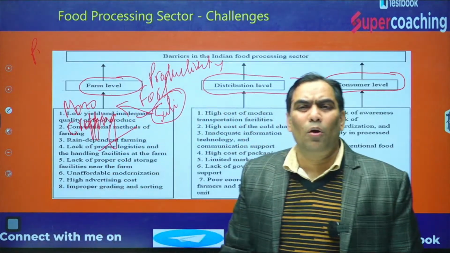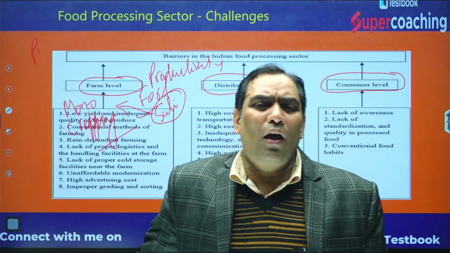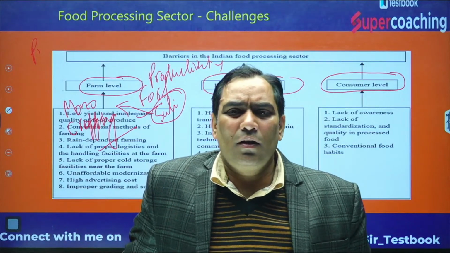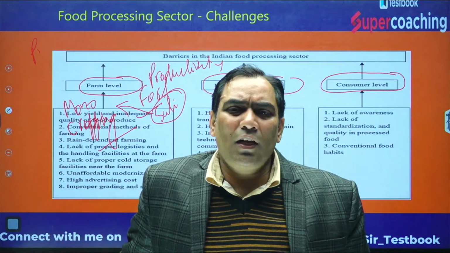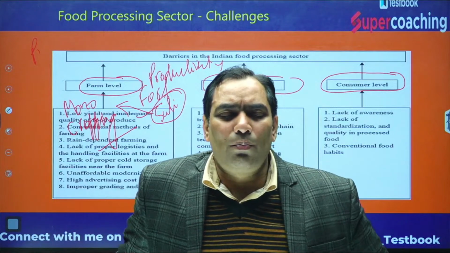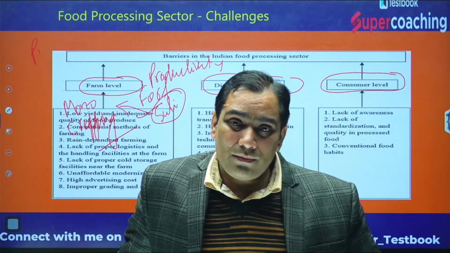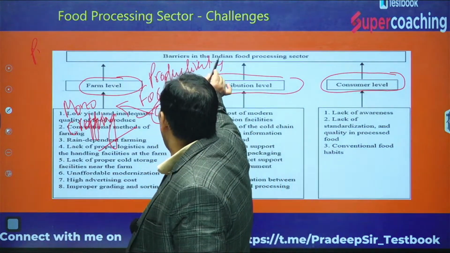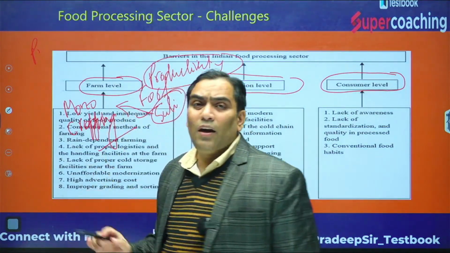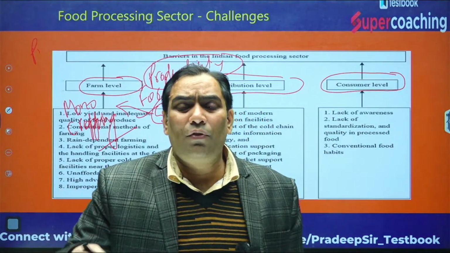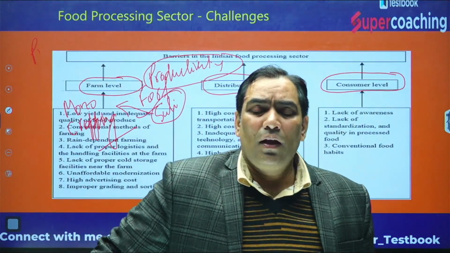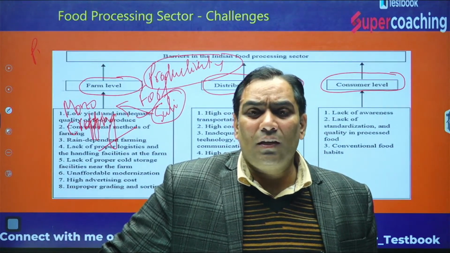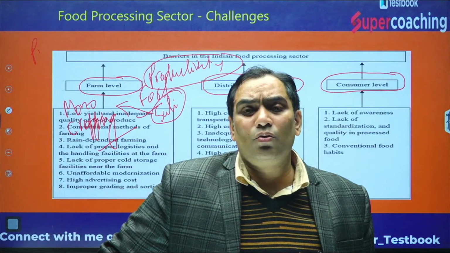What is the meaning of monocropping? That means we are producing one type of crop only, wheat and rice only. That means the soil is going to lose its fertility. If the fertility is lost, productivity is lost. Not only this, in order to increase the production, we are using fertilizers like anything, and that is going to further reduce the fertility.